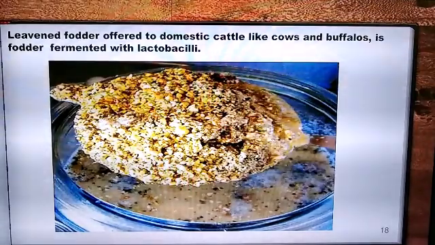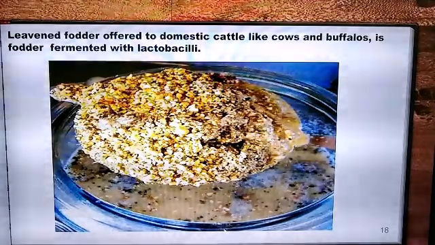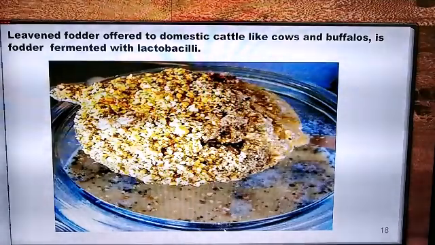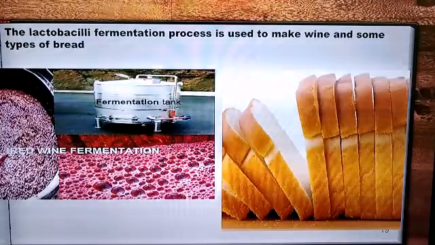The leavened fodder which is given to the domestic animals like the cows and the buffaloes is fermented overnight, and the fermented product contains the rice bran or the wheat bran along with jaggery added to it. So the leavened fodder which is given to the cattle as fodder contains a lot of lactobacilli. Wine and bread are also made by the lactobacilli fermentation process.